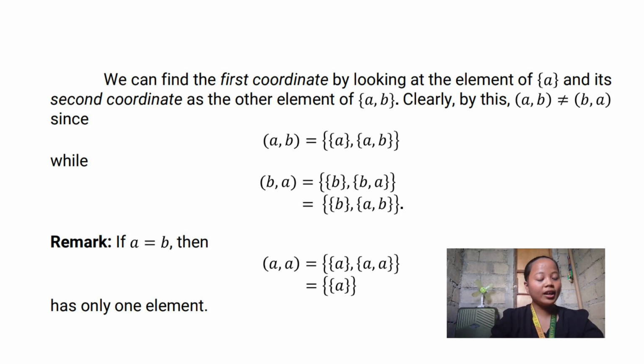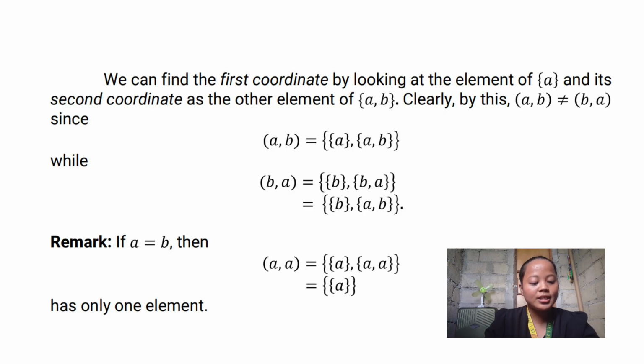If A is equal to B, then we have the singleton {A}, then {A}. It's just {A}, because we can replace B, since A is equal to B, so B can be substituted with A. If that happens, if A is equal to B, we are left with single elements, which is just A.